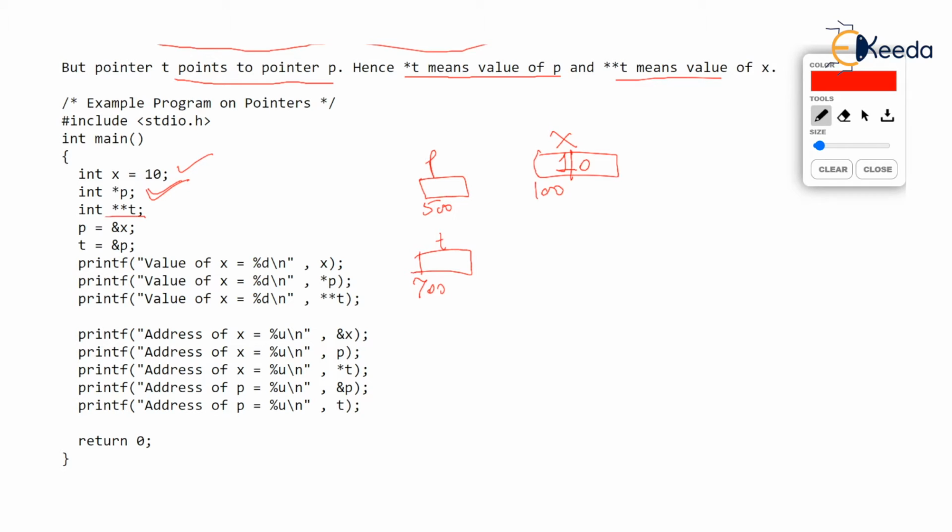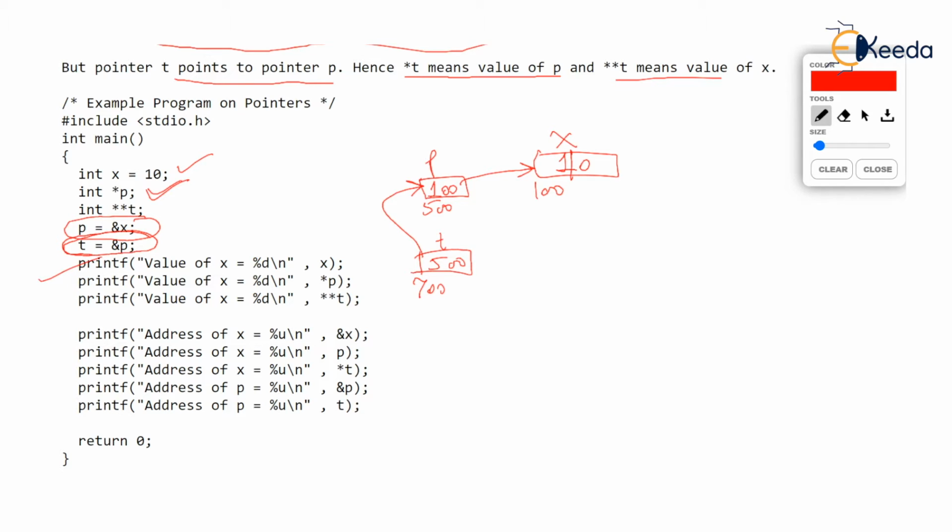This line which I am marking now, p stores address of x, will mean that p will store 100. p will point to x. This line which I am marking, just check the cursor place, is t is equal to &p. So t will literally store 500. So t points to p. Now answer a few questions.